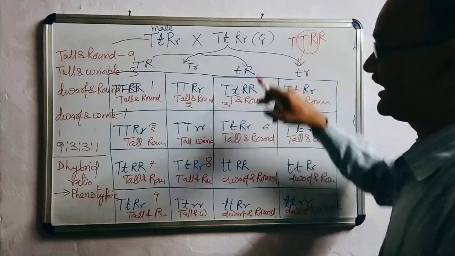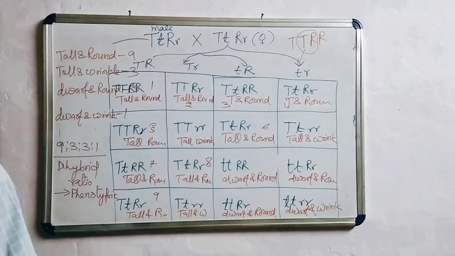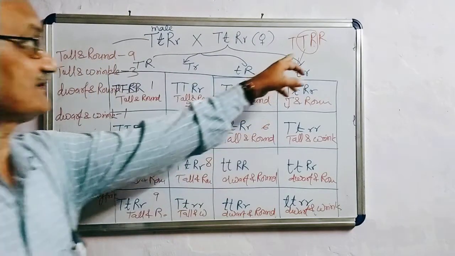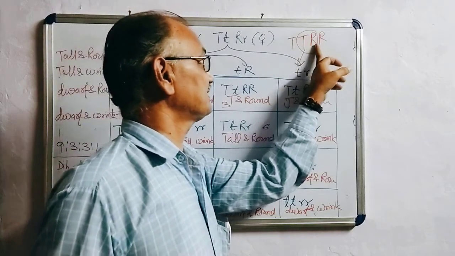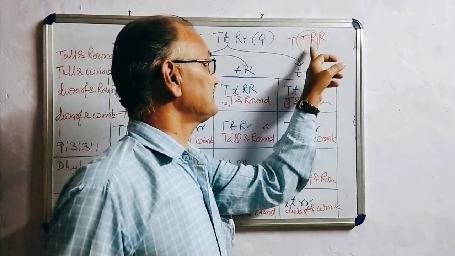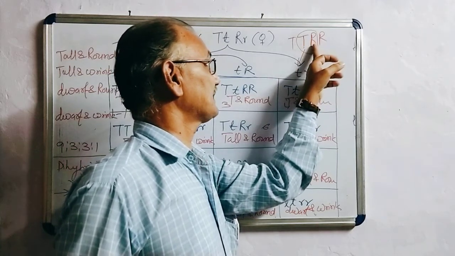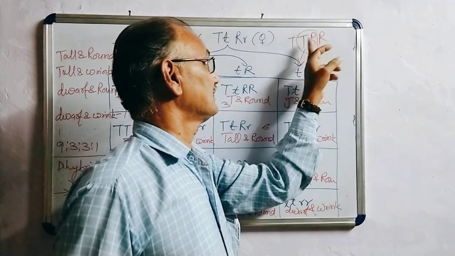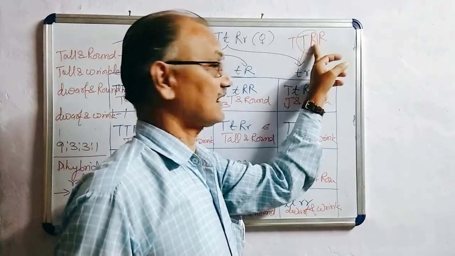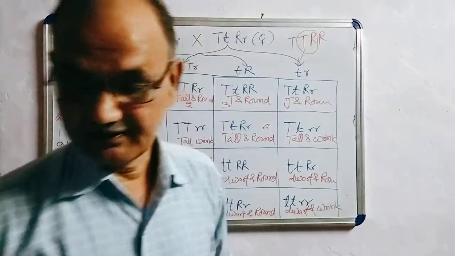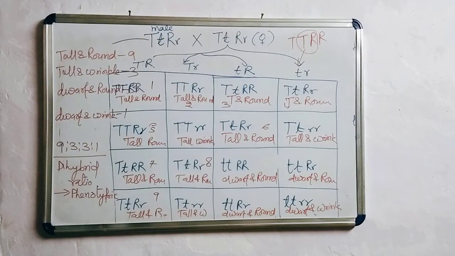That is called the law of independent assortment, meaning they are assorted independently. It is not necessary that capital T associated with capital R will be inherited with capital R. It is not the condition. It can be inherited with small r, or capital R can be inherited with small t. That is called the law of independent assortment.